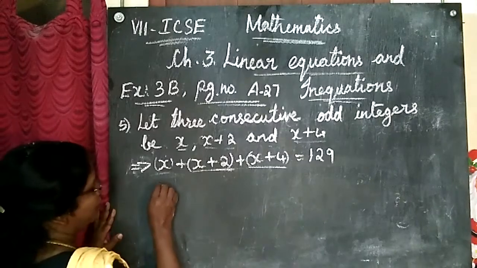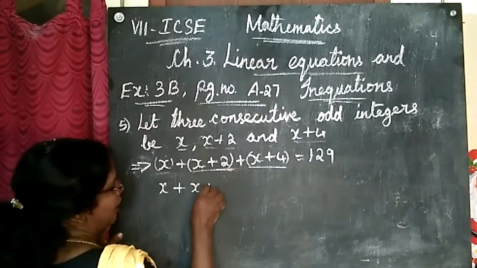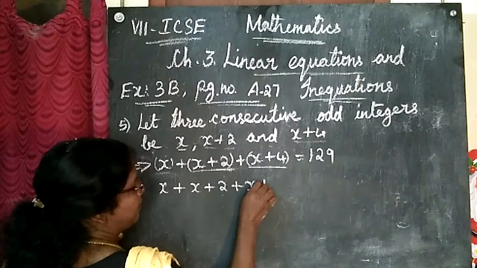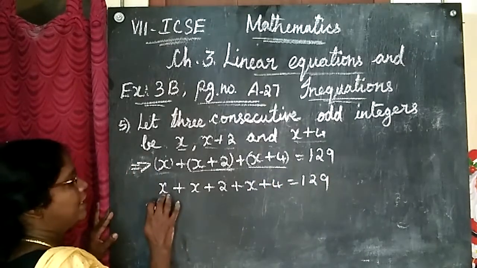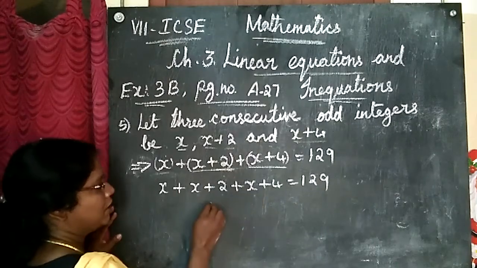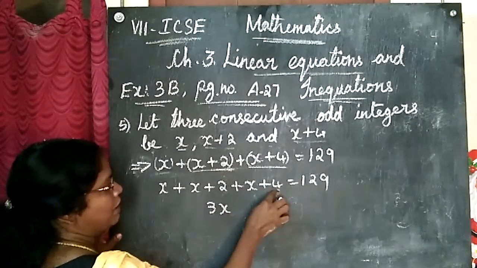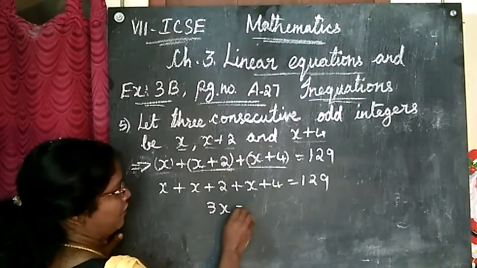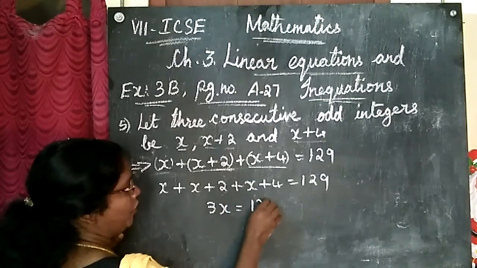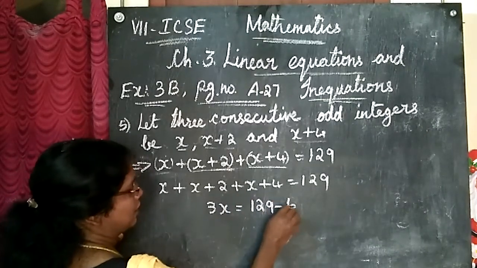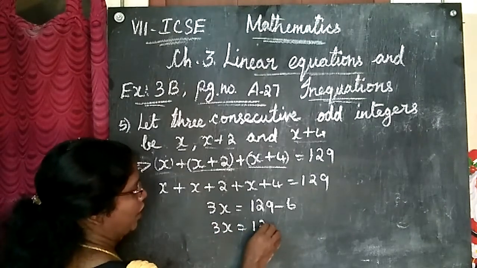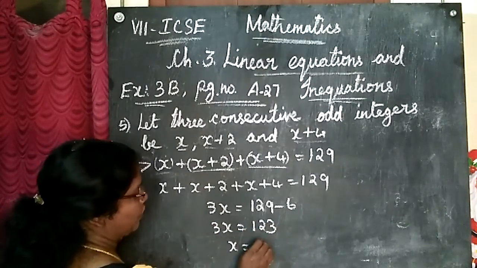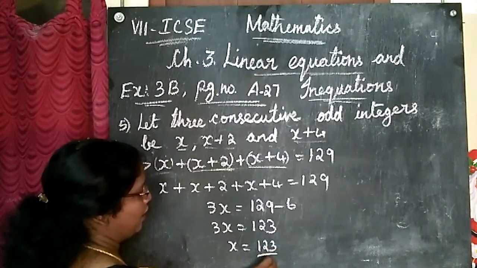Let's open the bracket. x plus x plus 2 plus x plus 4 is equal to 129. So x plus x plus x, how many x? 3x. 2 plus 4 is 6. If the 6 goes that side, 129 minus 6. So 3x is equal to 123. So x is equal to 123 by 3.